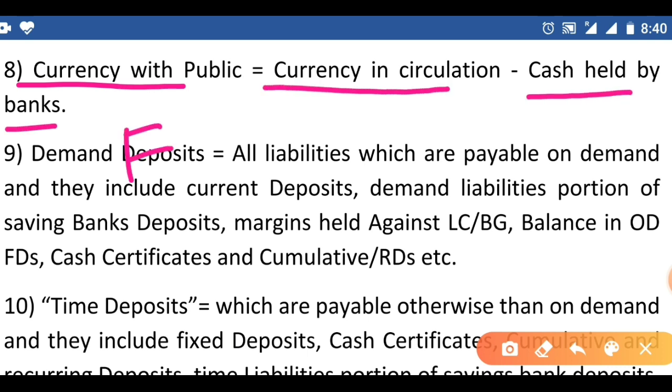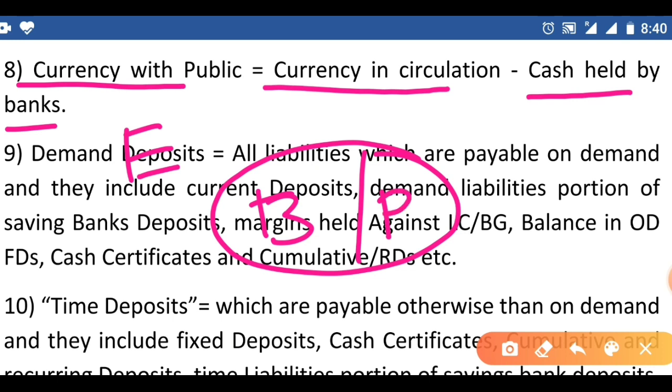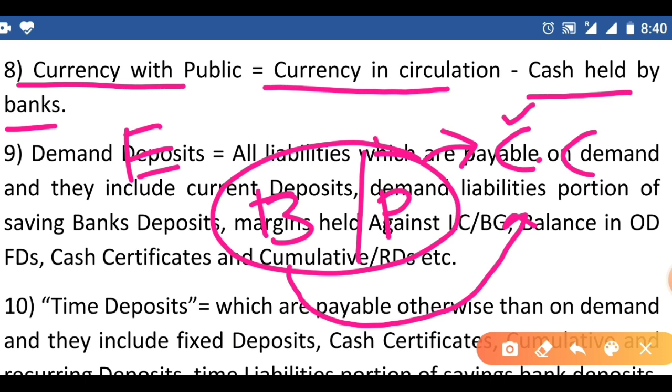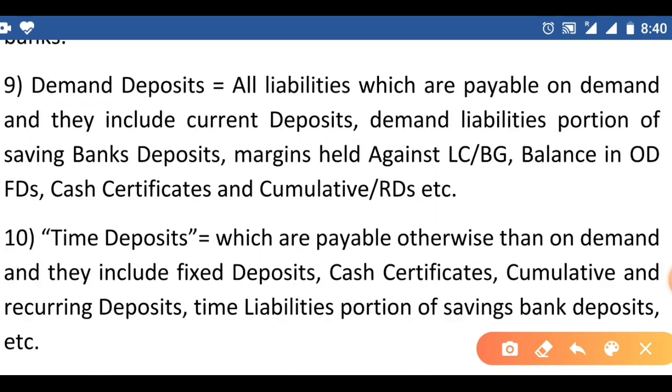Public equals currency in circulation minus cash held by banks. In economy, we have currency either with banks or with public. This currency is also called currency in circulation. If we subtract the currency held by the banks from currency in circulation, we get currency with public. If we subtract currency with public from currency in circulation, we get currency held by banks.